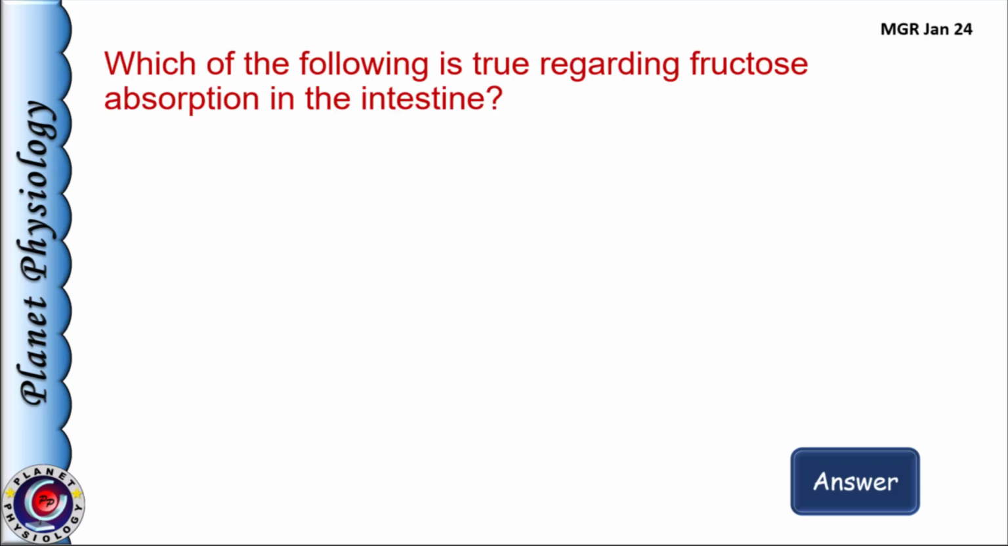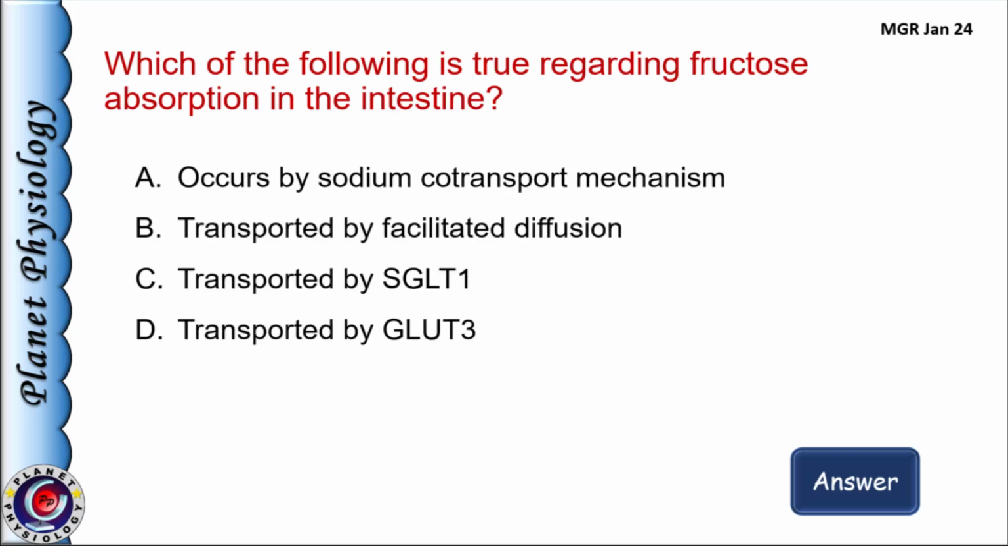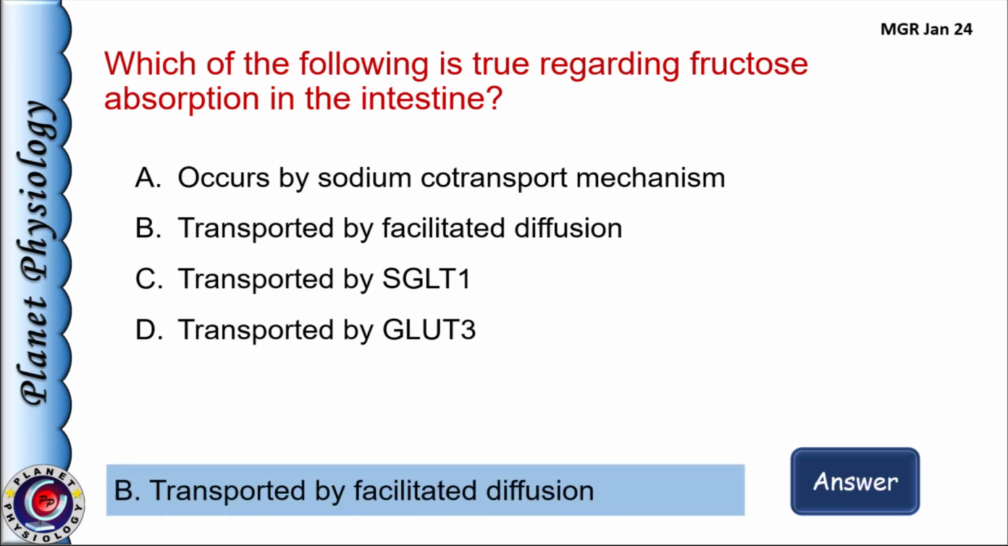Another question again on fructose absorption. Which of the following is true regarding fructose absorption in intestine? A. Occurs by sodium co-transport mechanism, B. Transported by facilitated diffusion, C. Transported by SGLT1, and D. Transported by GLUT3. So as already discussed, it is option B, transported by facilitated diffusion.